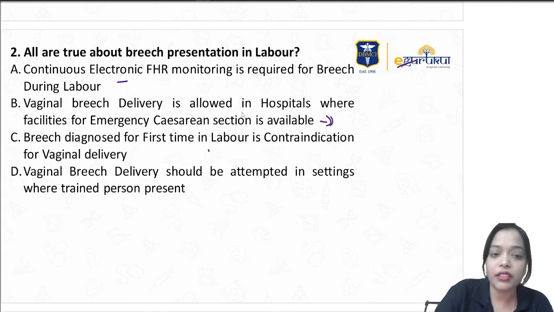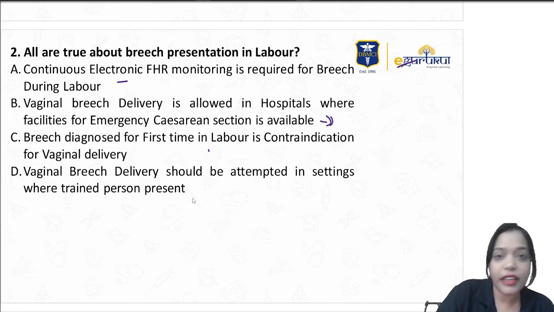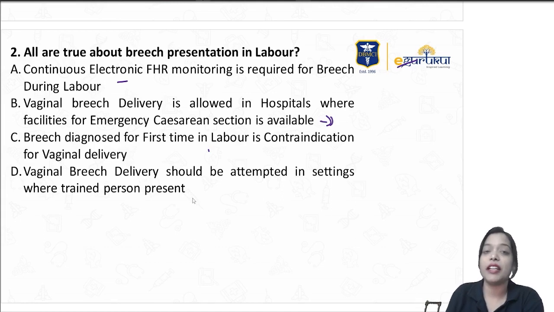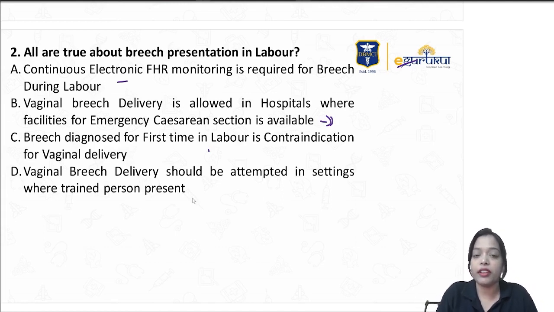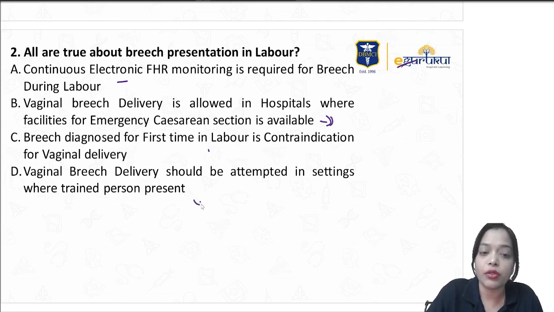So the last sentence, if you see, vaginal breech delivery should be attempted in settings where a trained person is present. So this is also absolutely true. When there is no skilled attendant, you deny doing the assisted vaginal breech delivery, because performing it is an art. At every maneuver, like Pinard's maneuver and Løvset's maneuver, there is a skill. So definitely only a skilled attendant can perform it. So this statement is also true.